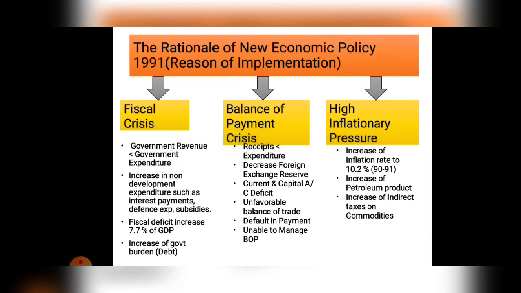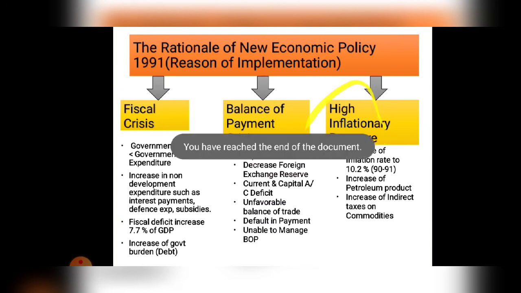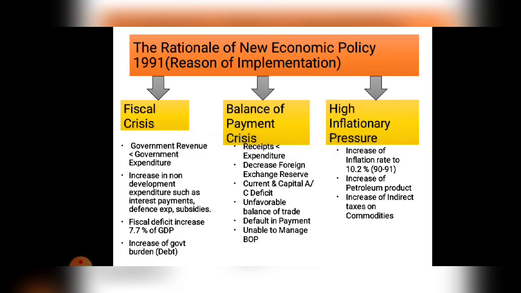Clear? So in this slide we learned why the government wanted to implement the new economic policy and the reason behind it. Or you can also write down the objectives of the new economic policy. The first objective is to reduce the fiscal crisis. To reduce the balance of payment crisis, the government had to implement the new economic policy. And to reduce the inflation rate, because of that also the government had to launch the new economic policy.